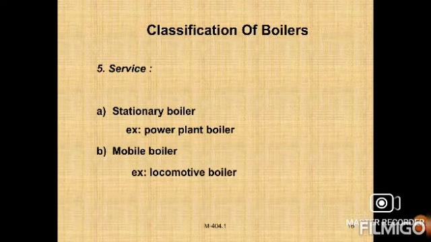Next, service, meaning the service for which they are employed: either stationary boilers or mobile boilers. Stationary boilers means boilers installed in power plants and industrial units, right? Next one, mobile boilers. Marine boilers and locomotive boilers are the best examples of mobile boilers.